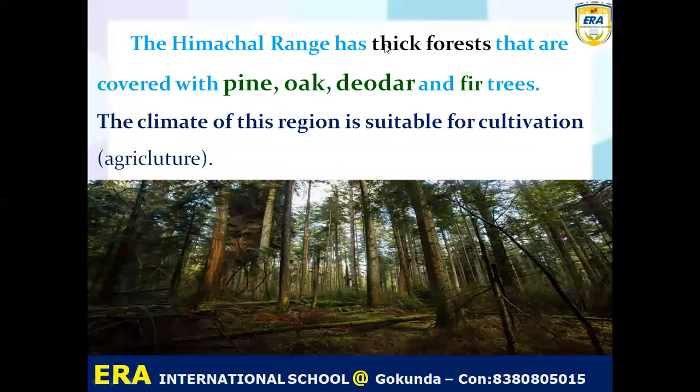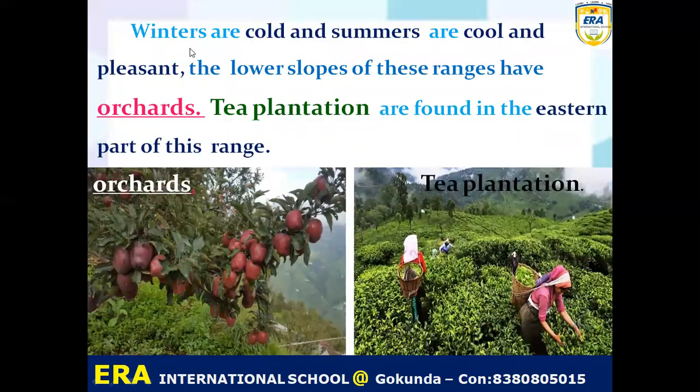This Himachal range has thick forest. You can see that the forest present in the Himachal is thick, covered with 4 types of trees. Remember the names of the trees present in the Himachal forest: one is pine, second is oak, third is deodar, and fourth is fir. The climate of this region is suitable for cultivation or agriculture. So in this Himachal, people can do agriculture or farming. During snowfall the winters are very cold, and summers are cool and pleasant. So people visit in summer to escape the summer heat of the plains.